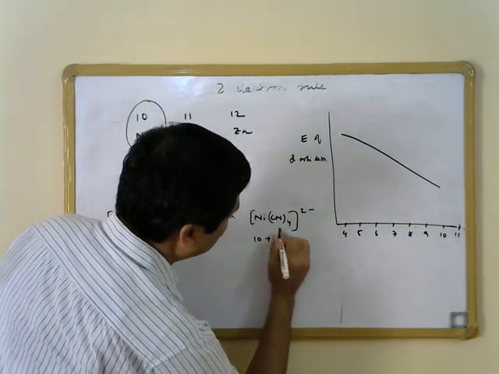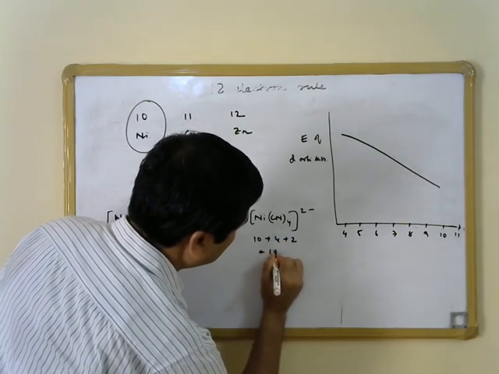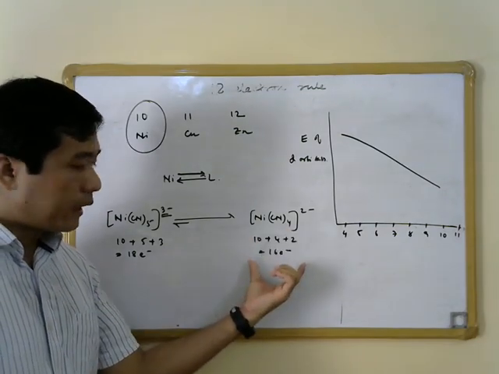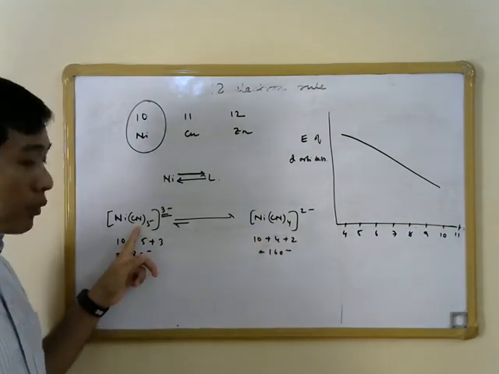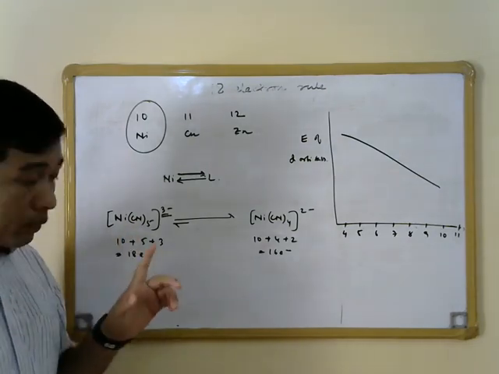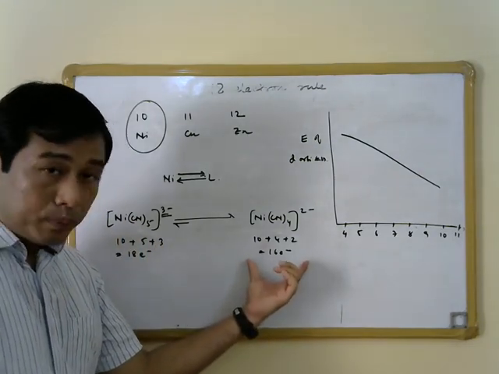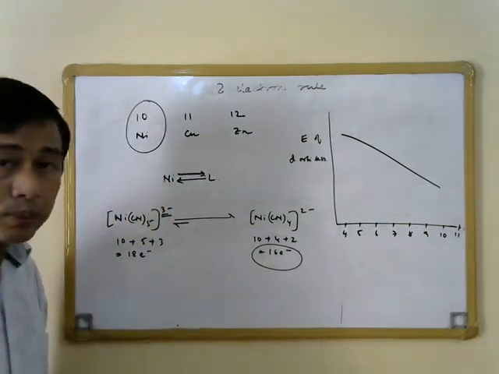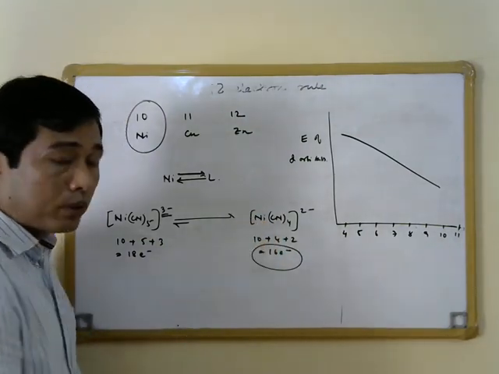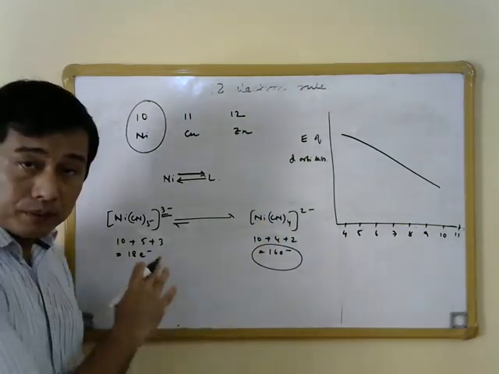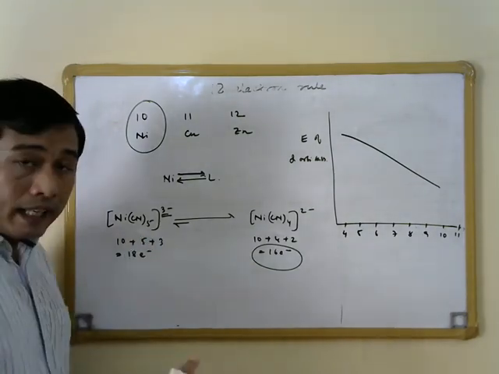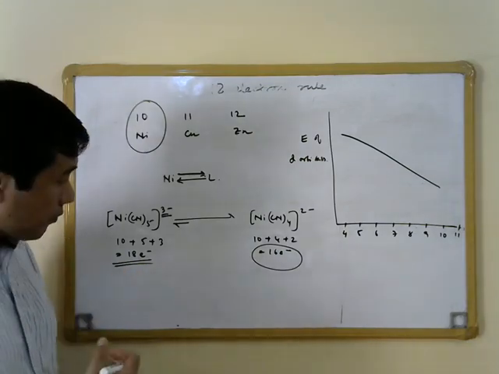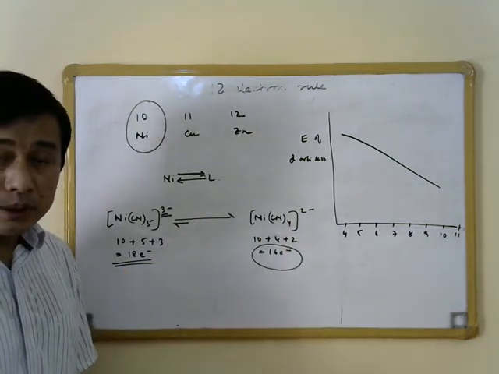Again, if you count the number of electrons, a 16 electron species is formed here after removal of one of the cyano ligands. So the equilibrium in this case is favored towards the right hand side, or towards the 16 electron species. Again, even though cyano is a better pi acceptor ligand than the phosphine that we have discussed earlier, so here we expected that the 18 electron species should have been more stable, but that is not the case. The 16 electron species is more stable.